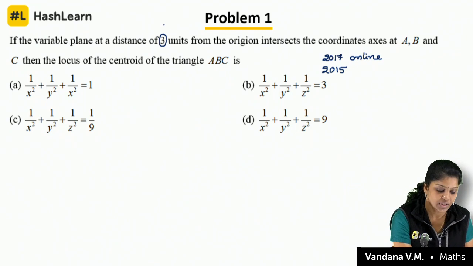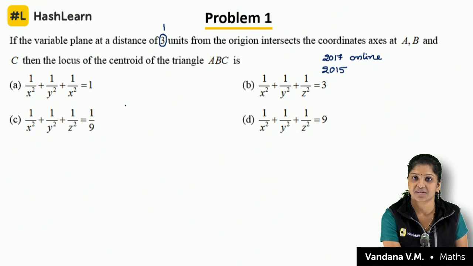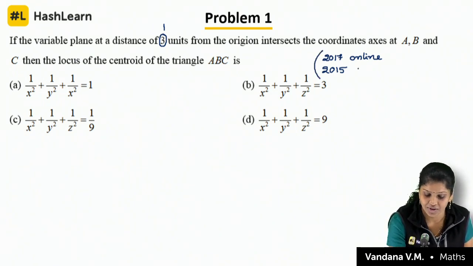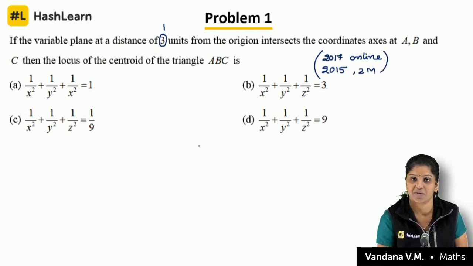Instead of 3 units, they gave 1 unit. That is the only change. In 2015 they asked the distance as 1 unit, in 2017 they asked 3 units. So 2015 for 2 marks they asked, I think. This is also one standard model.